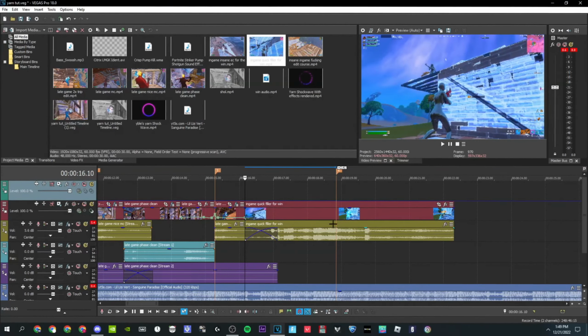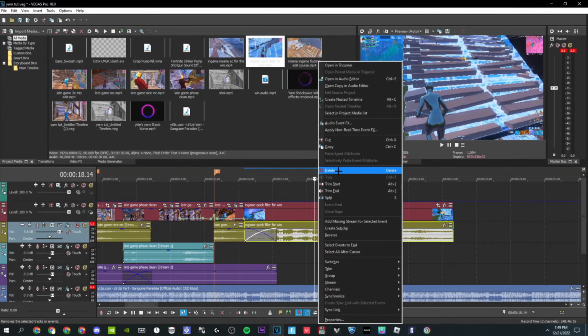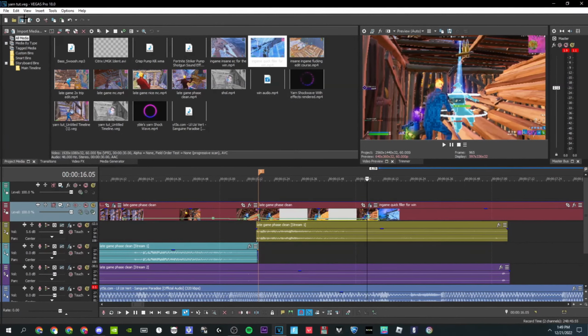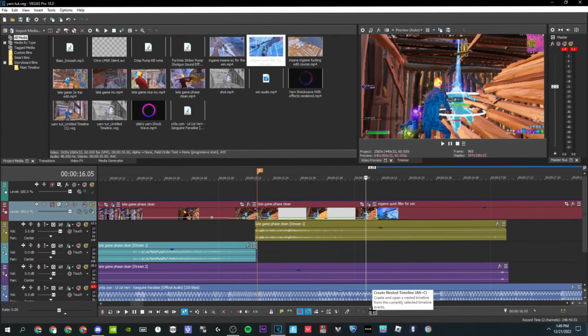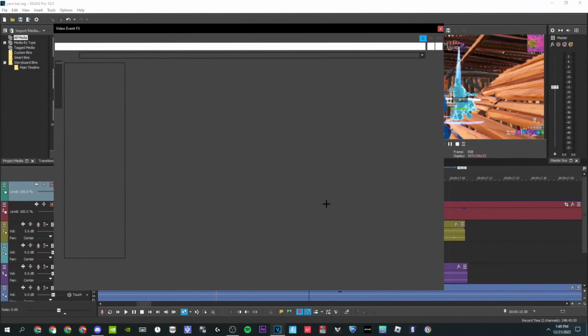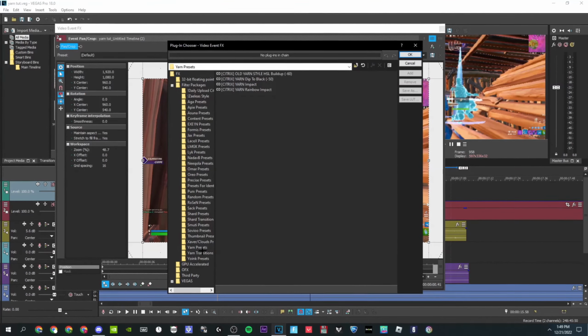Since I have people talking in the background, it's only one audio stream, I'm just going to delete this. And you want to add your transition, make sure you save your work and make it as a timeline. And this again, it might crash. Thank God this time it didn't crash. Now you just want to add another transition.